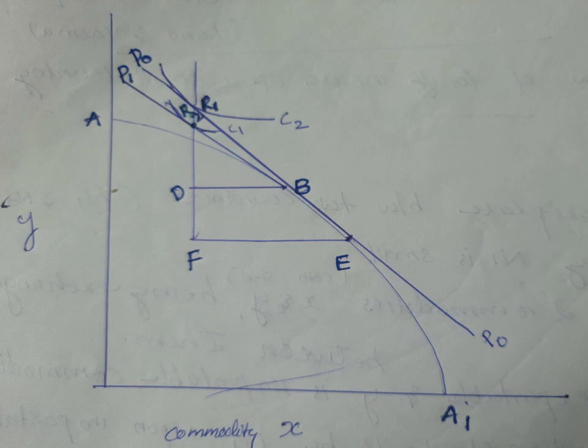And the last point is, tariff not only reduces the imports but also the exports of the tariff imposing country. Earlier, export was FE under free trade, but after the imposition of tariff, export of commodity X reduced to BD. That is, tariff not only reduces the imports but also the exports of a tariff imposing country.